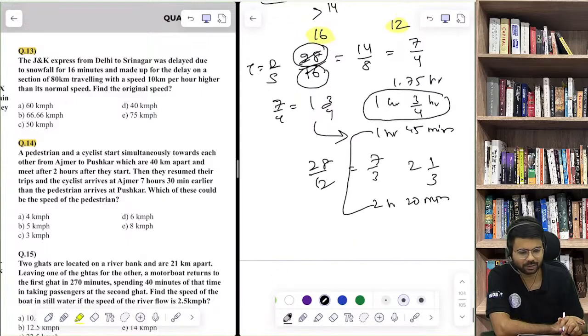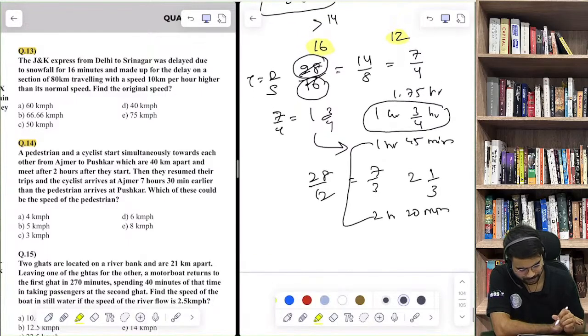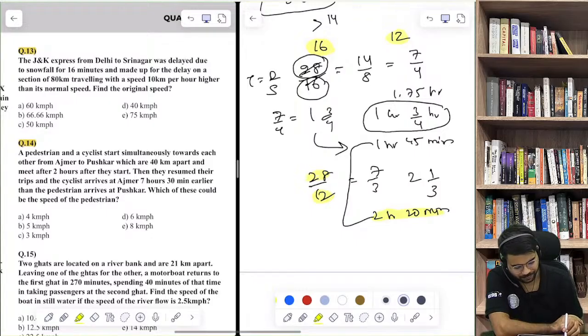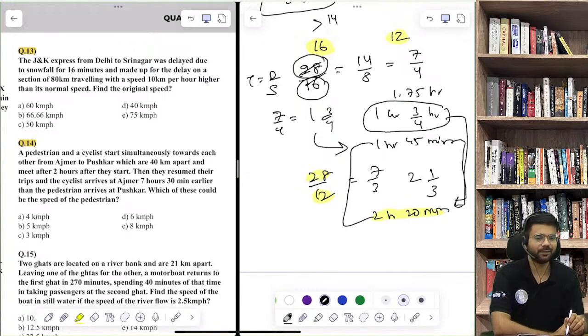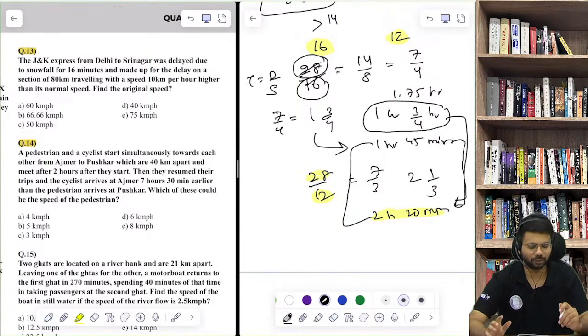And then the slower cyclist covers 28 kilometers at the speed of 12 kilometers per hour. He will take 2 hours 20 minutes. So the difference should be 35 minutes. As per the question, the difference in their time is 35 minutes, and we are getting the difference as 35 minutes. It is satisfying, so it should be the answer.